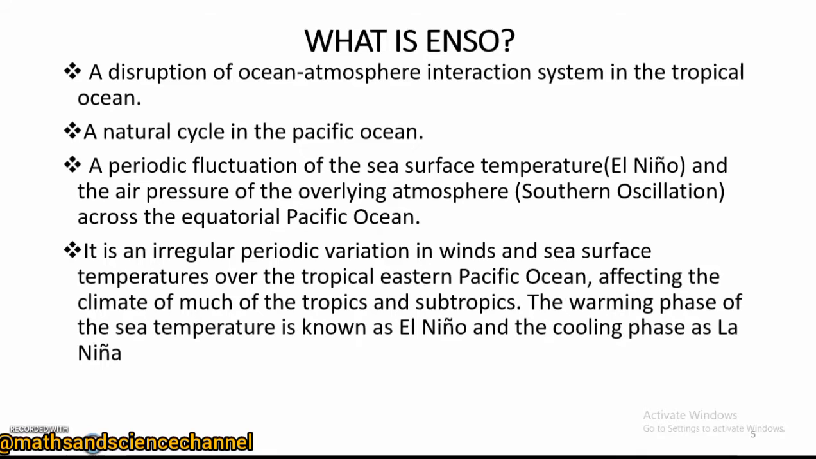Now another point is that it is an irregular periodic variation, right? Irregular changes in the winds and also the sea surface temperatures in the tropical eastern Pacific Ocean, affecting the climate of much of the tropics and the subtropics, right? So we have the warming phase and the cooling phase. The warming phase of the sea temperature is referred to as El Nino, and the cooling phase is basically La Nina.